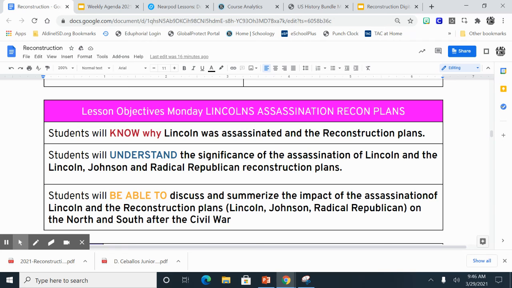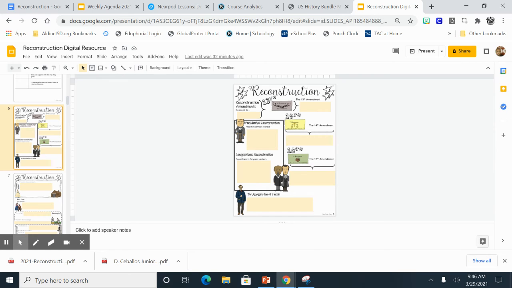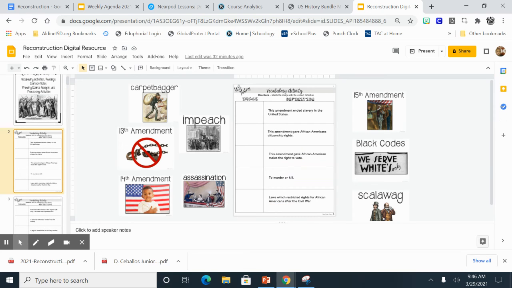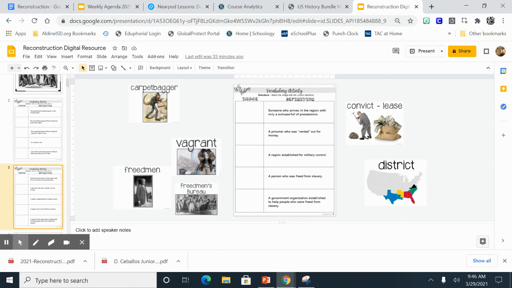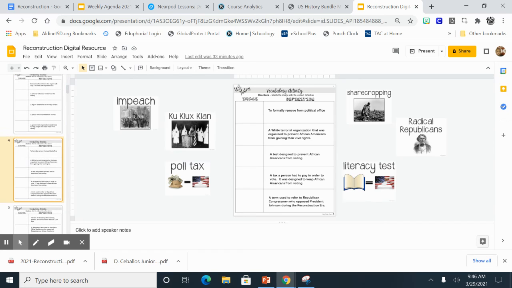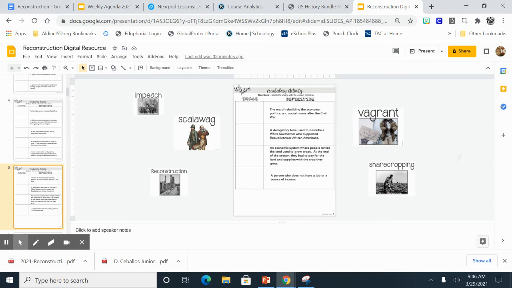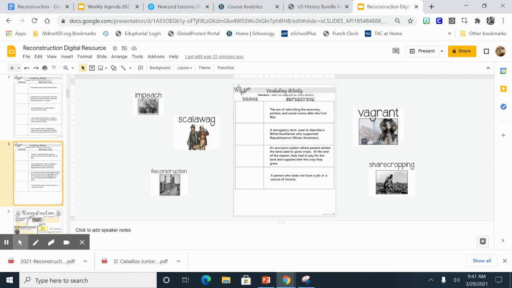So, guys, make sure that you have completed the vocabulary, which is right here. So carpetbagger, impeached, 13th, 14th Amendment, assassination, 15th Amendment, black codes, scalawags. Those are our vocabulary words. Carpetbagger, vagrant, freedman, Freedmen's Bureau, district, convict lease, Ku Klux Klan, sharecropping, poll tax, radical Republicans, literacy test, and impeach. Make sure you know what those words mean. And all you're doing is simply clicking and dragging the vocabulary words.